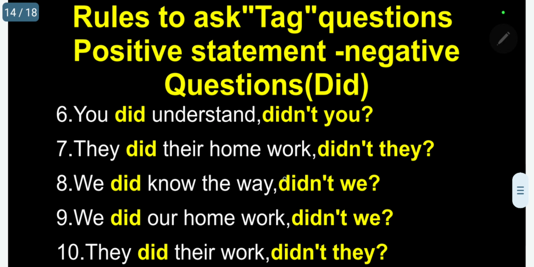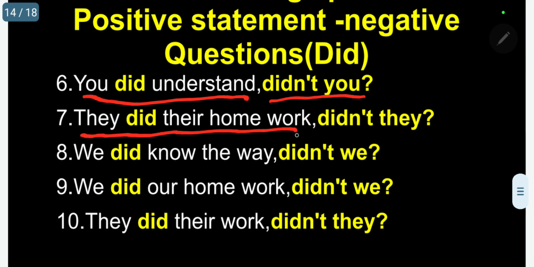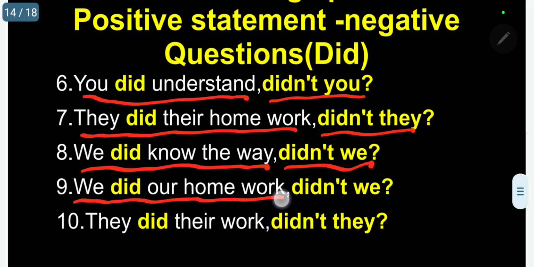The next, 5 more sentences. You did understand, didn't you? They did their homework, didn't they? We did know the way, didn't we? We did our homework, didn't we?